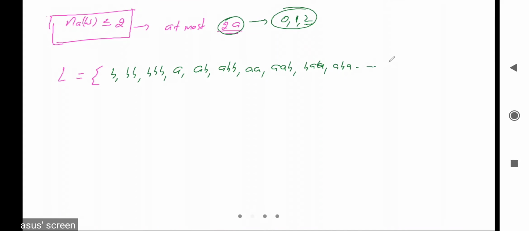And after that, is triple a possible? Triple a is not possible because at most 2a. Okay, so these are the strings, or this is the pattern for the strings. Now how many states will be there in the DFA, the minimal DFA? Number of states in the minimal DFA for the given language.